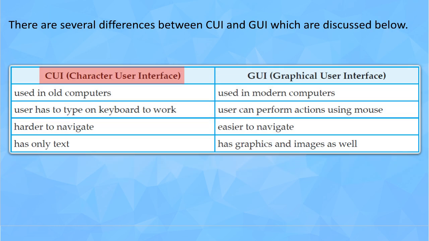CUI, Character User Interface. GUI, Graphical User Interface. CUI is used in old computers. GUI is used in modern computers. In CUI, the user has to type on the keyboard to work. In GUI, the user can perform actions using the mouse. CUI is harder to navigate, GUI is easier to navigate. CUI has only text, GUI has graphics and images as well.